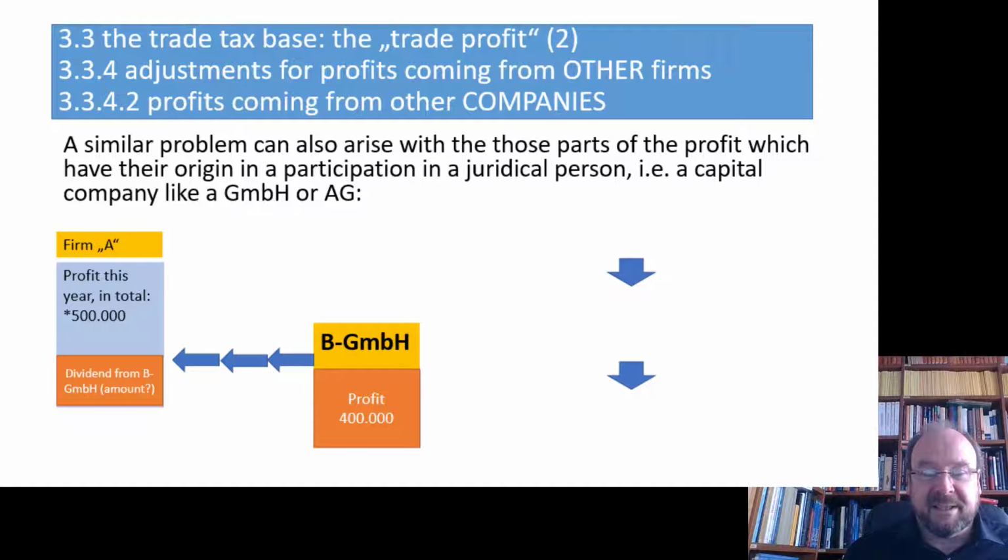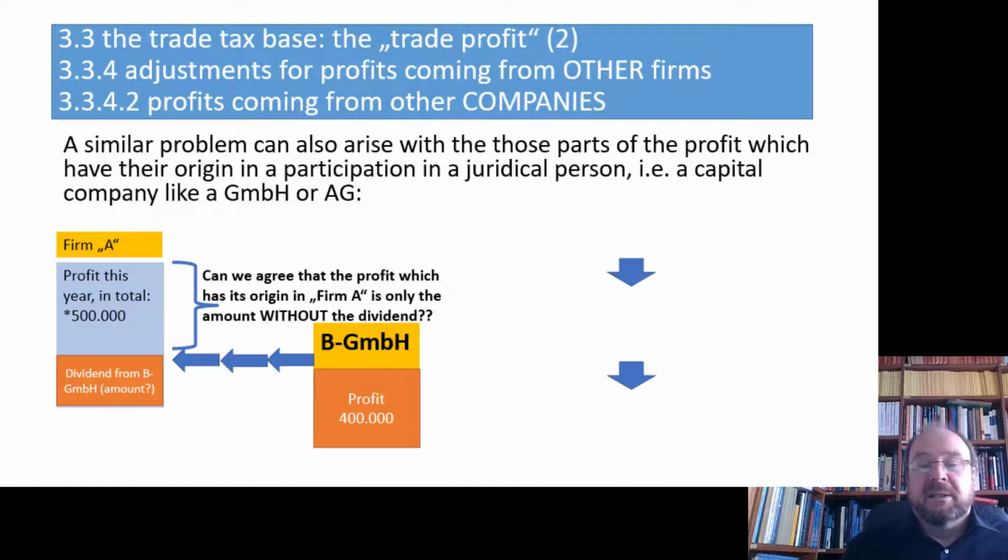Now let's again begin to think about things. I hope we can agree that the profit which has its origin in the firm A from Cologne is only that amount without the dividend, because the dividend is an amount which came from another firm, from the firm B GmbH in Munich.